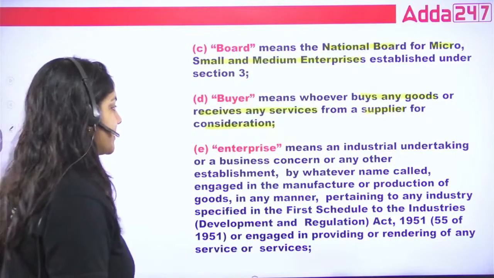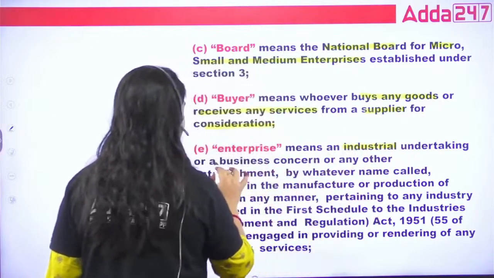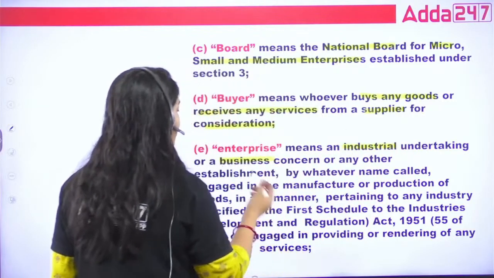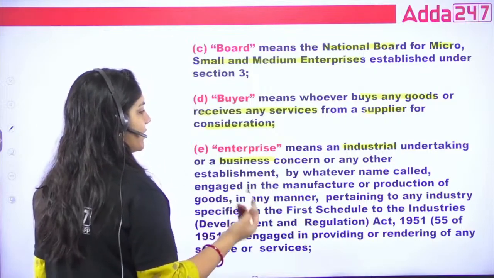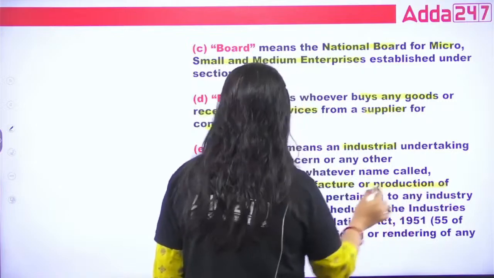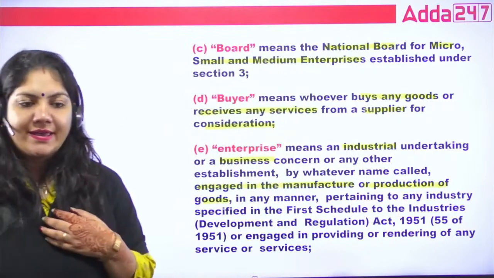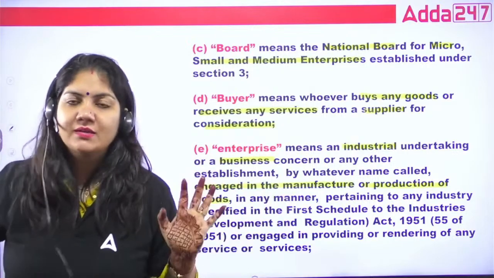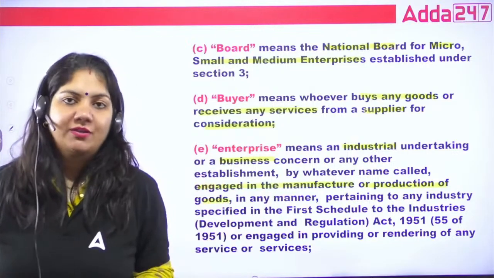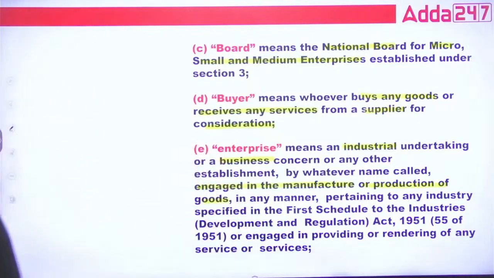What are enterprises? Enterprise means an industrial undertaking or a business concern or any other establishment, by whatever name called, engaged in the manufacture or production of goods in any manner. Suppose I have established any industry, so that is my enterprise. This is called an enterprise, guys.